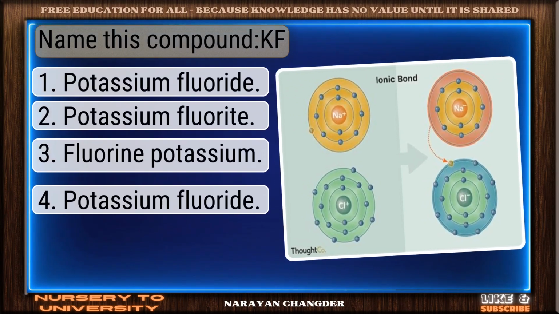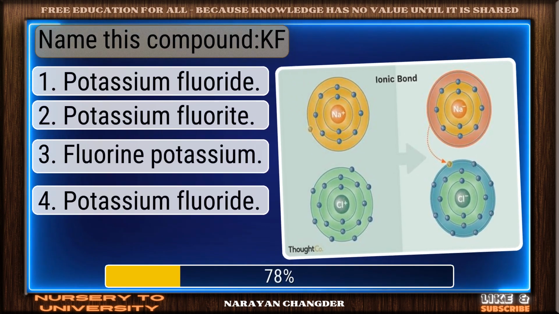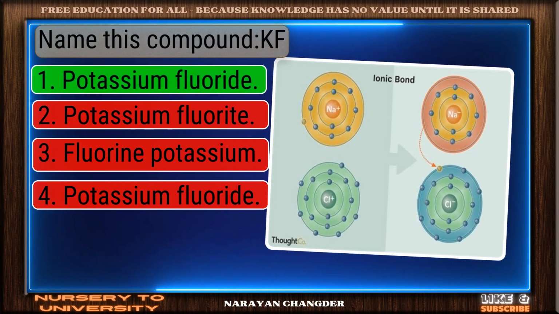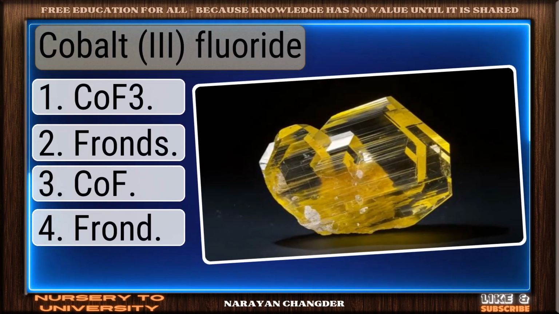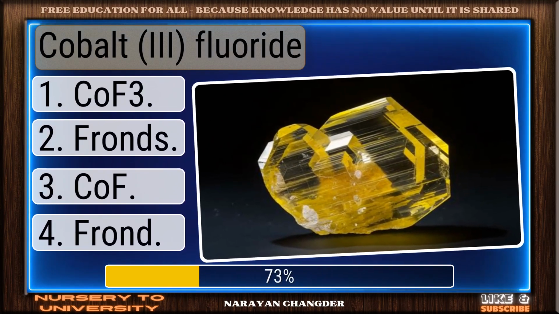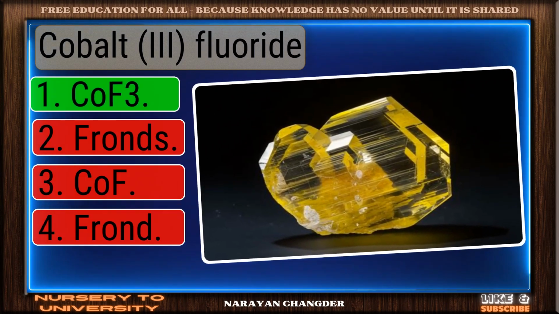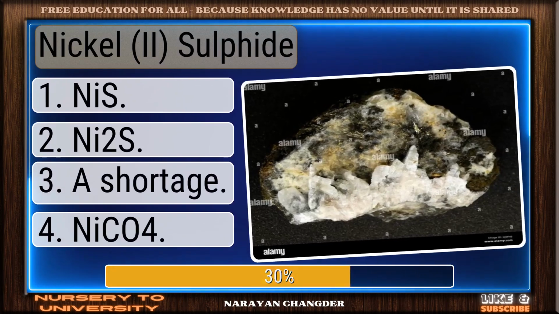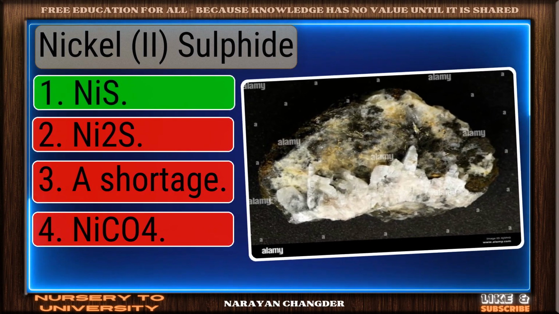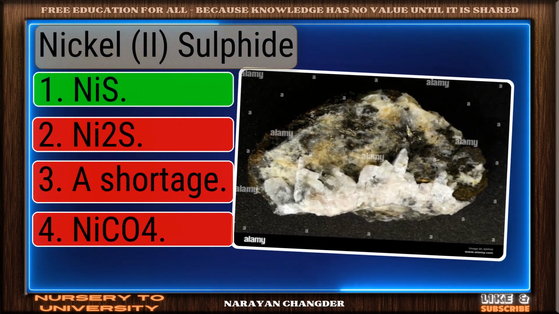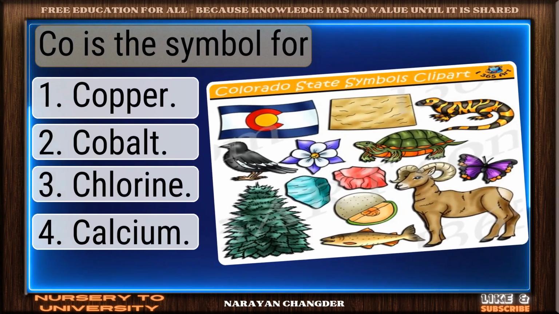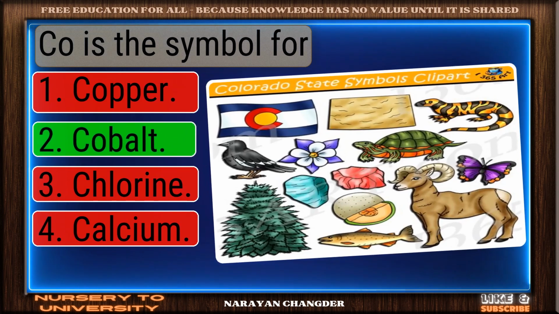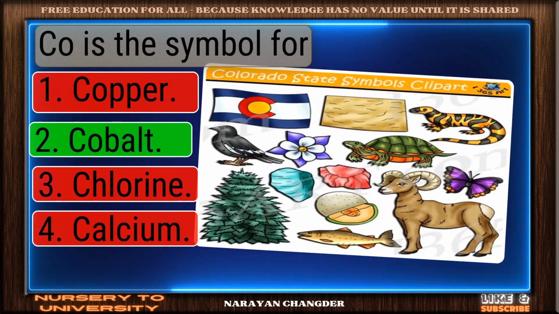Name this compound KF. Strong choice. Potassium fluoride is the right answer. Cobalt fluoride. Good thinking. CoF3 is the right answer. Nickel sulfide. Right choice. NiS is the best answer. Co is the symbol for. Excellent choice. Cobalt is the right answer.